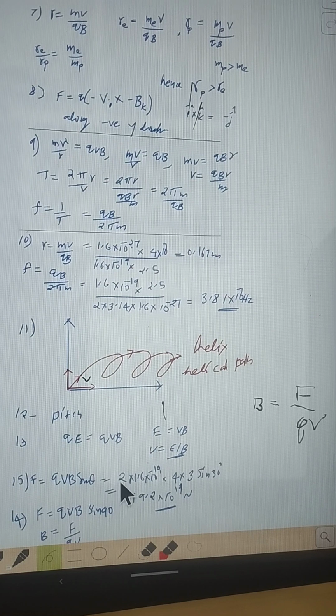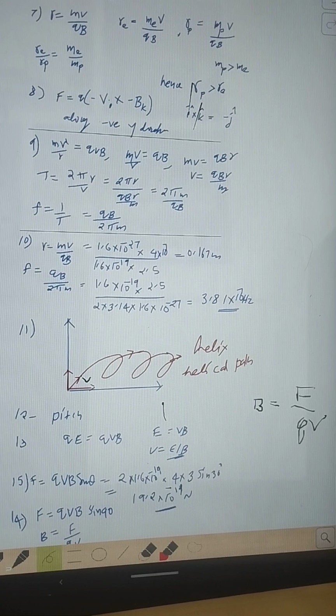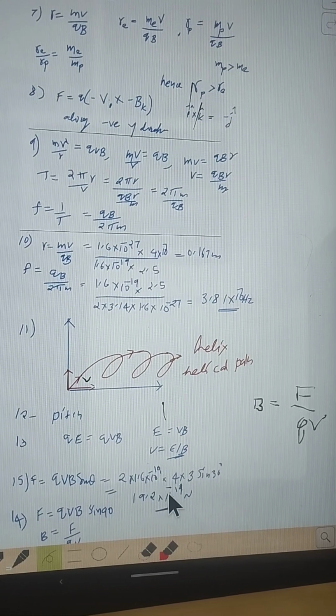For alpha particles, the charge is 2 times that of proton. So v, B, sin 30 degree. So 19.2 into 10 power minus 19 Newton.